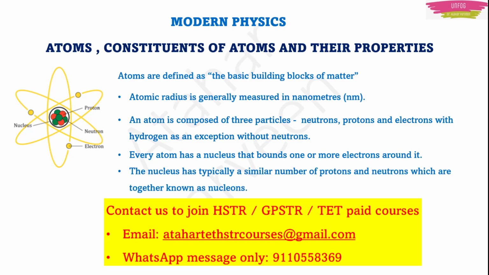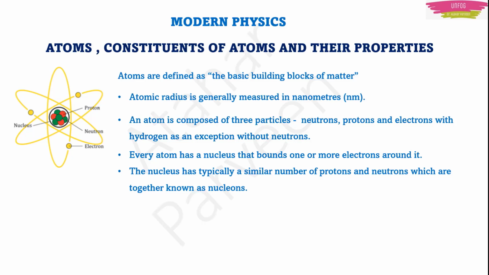Then the nucleus has typically a similar number of protons and neutrons. Usually that is the case. Generally, the number of protons is equal to the number of neutrons. Okay. Protons and neutrons, because they are inside the nucleus, are together known as nucleons. So if there is this word nucleons in any question, you should understand that the question is talking about protons and neutrons. So nucleons means protons and neutrons.